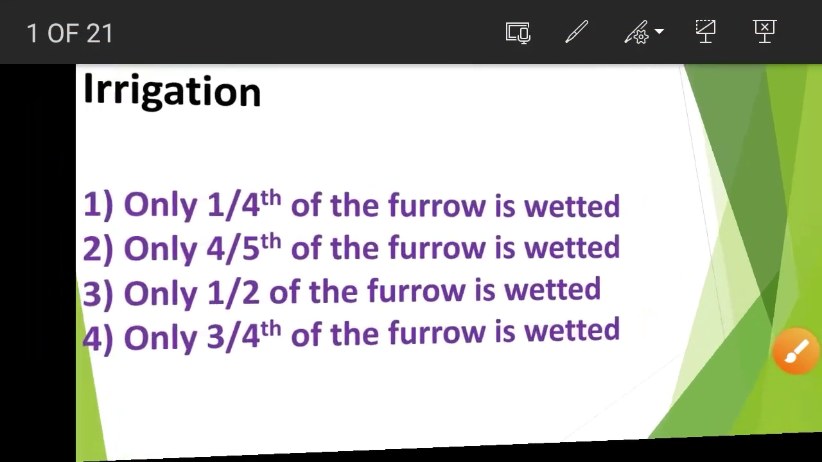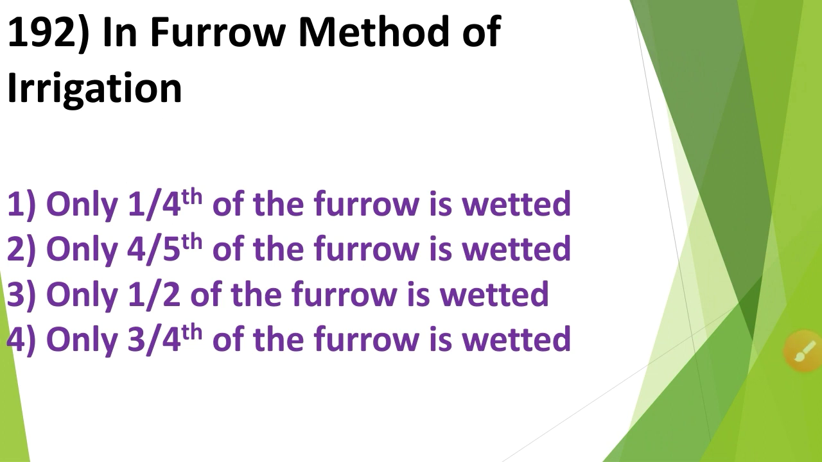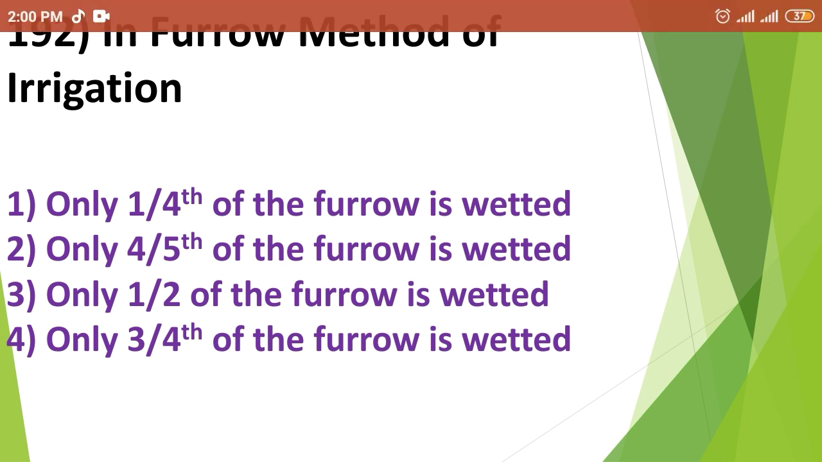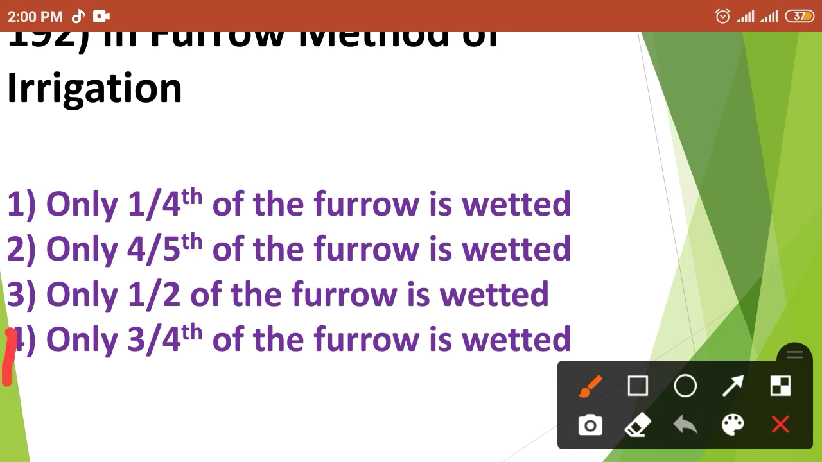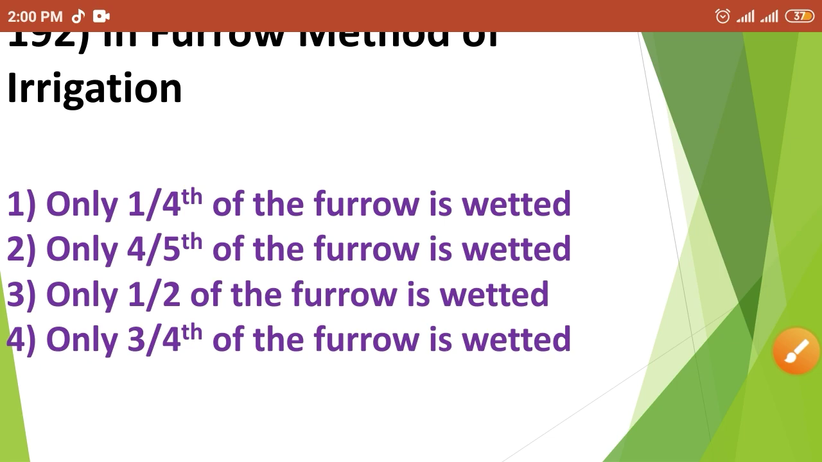Then next question. In furrow method of irrigation, first option, only 1/4 of the furrow is wetted; second option, only 4/5 of the furrow is wetted; third option, only 1/2 of the furrow is wetted; and fourth option, only 3/4 of the furrow is wetted. So in furrow method of irrigation only 3/4 of the furrow is wetted. That means the correct answer is option number 4.